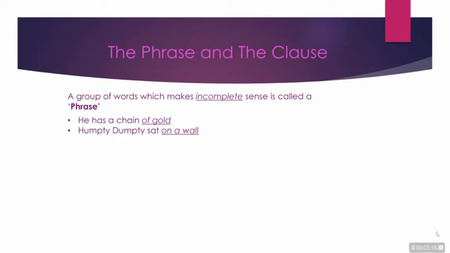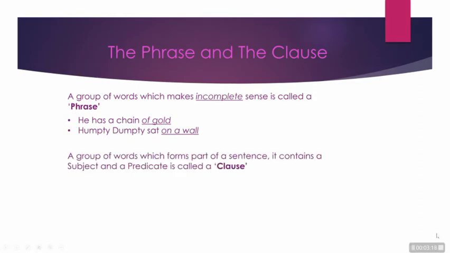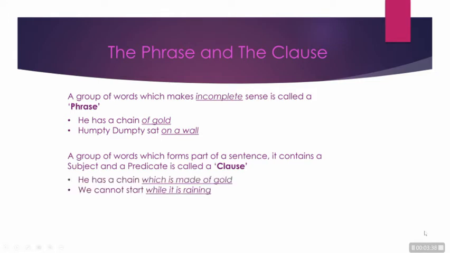Next is the clause. It is a group of words which form a part of a sentence. It contains a subject and a predicate. It can be called a clause. Let's again do it with an example. He has a chain which is made of gold. And the second one, we cannot start while it is raining.